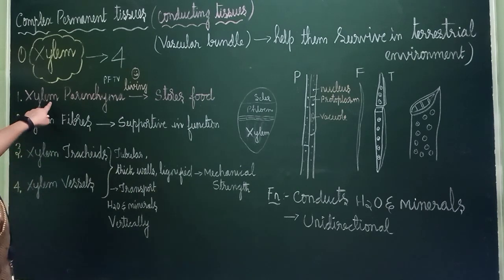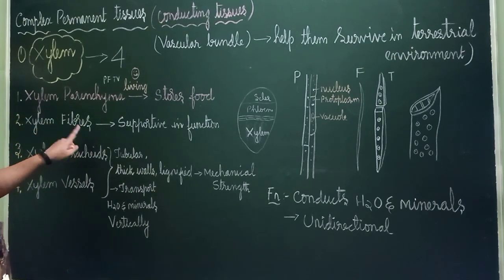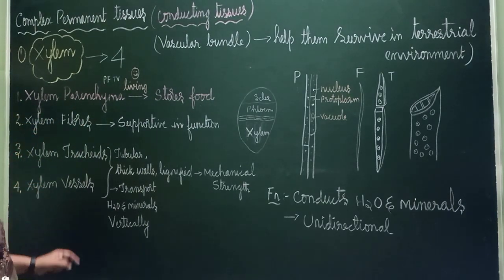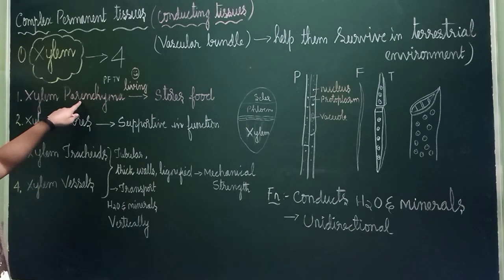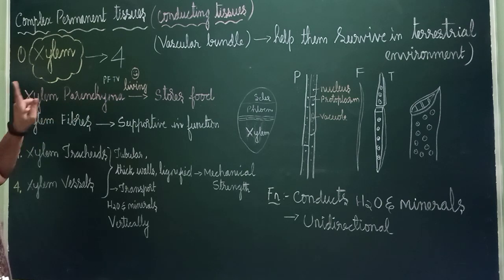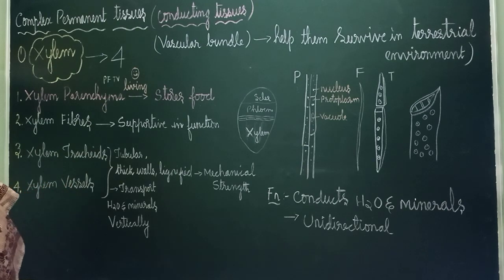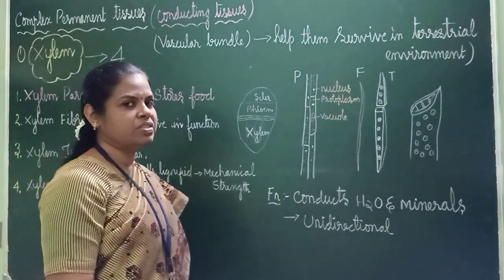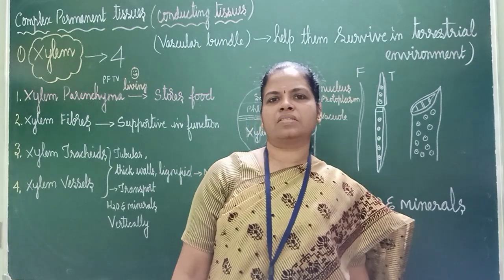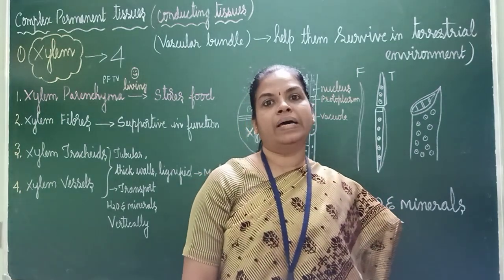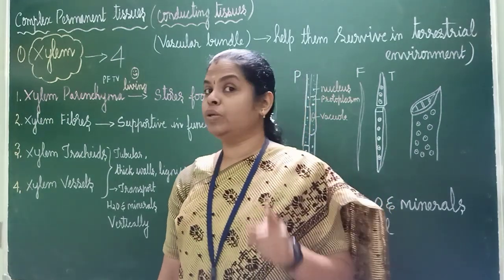See, xylem parenchyma, xylem fiber, xylem tracheids and xylem vessels. Why is this one given a special color? Because xylem parenchyma is living. Only xylem parenchyma is living in xylem. All the other 3, xylem fiber, xylem tracheids, xylem vessels, are dead cells. Keep this in mind. Sometimes in MCQs they may ask which is living in xylem: parenchyma.